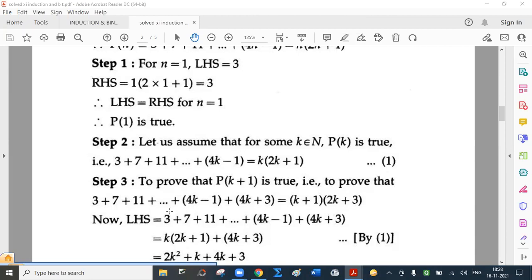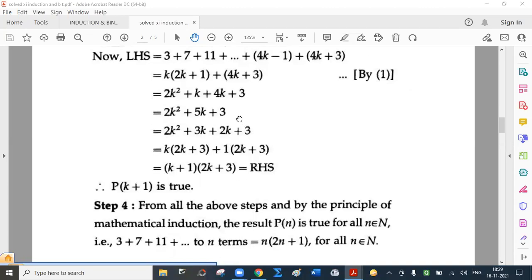Now prove this. Begin with LHS. See, the sum of these terms, see the cursor, the sum of these many terms from 1 is k into 2k plus 1. But there is an extra term 4k plus 3. Open all the brackets. You get this quadratic expression. What are the factors? K plus 1, 2k plus 3. RHS. This means P of k plus 1 is true.